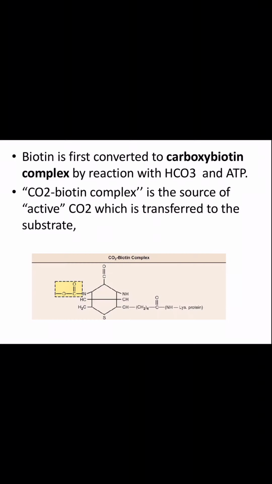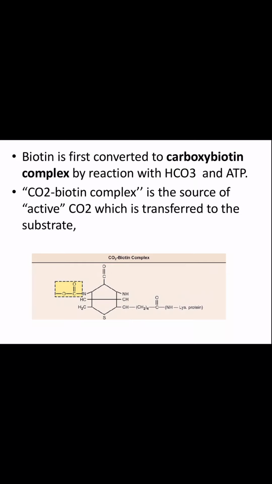So when the reaction is to take place, the carboxylase has to give the carbon dioxide to the other product. So biotin is first converted into carboxybiotin by a reaction with bicarbonate and ATP. Okay. Then carbon dioxide biotin complex is made, right? Biotin is attached to carbon dioxide, becomes carboxybiotin complex, and this carboxybiotin complex is the source of active carbon dioxide which is transferred to the substrate, okay, thus carboxylating it.